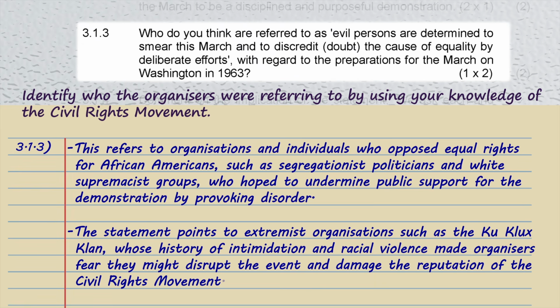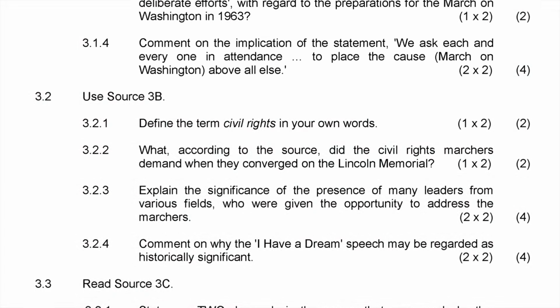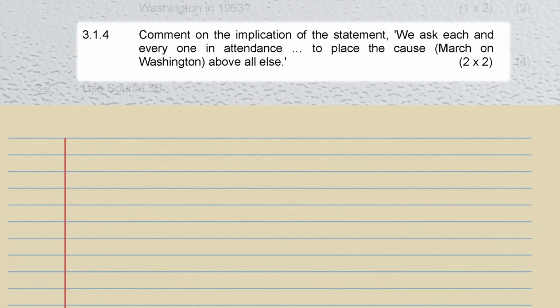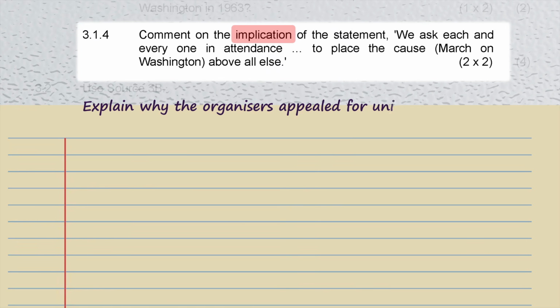The important thing is not to repeat the phrase evil persons. The examiner wants you to identify who they were. The next question, 3.1.4, asks you to comment on the implication of the statement. We ask each and every one to place the cause above all else. The examiner is not asking you to repeat the instruction. Instead, explain why the organizers appealed for unity and discipline.